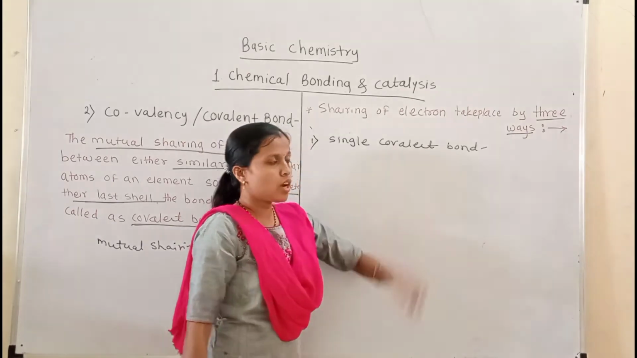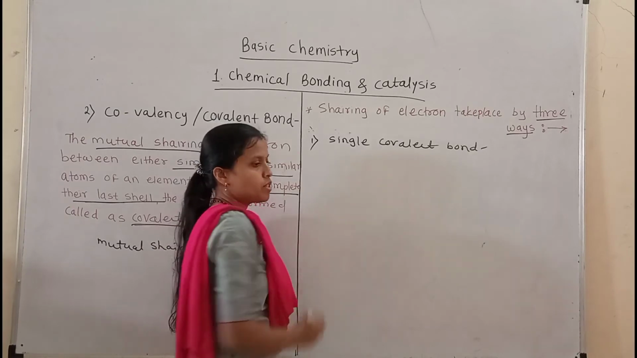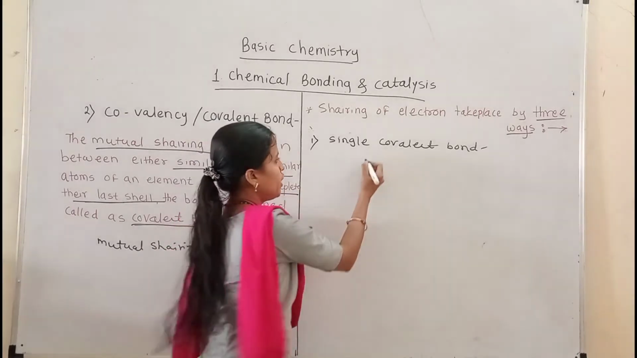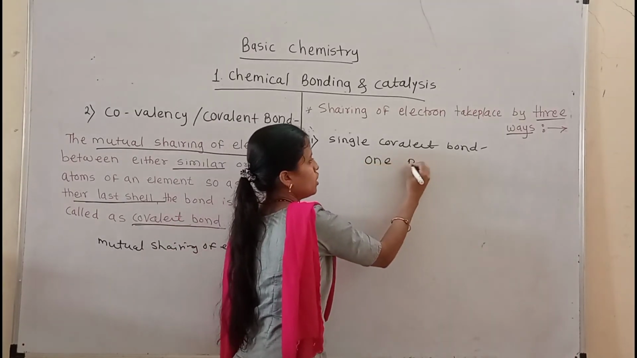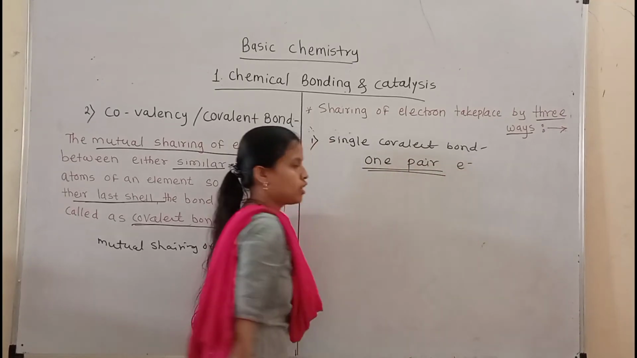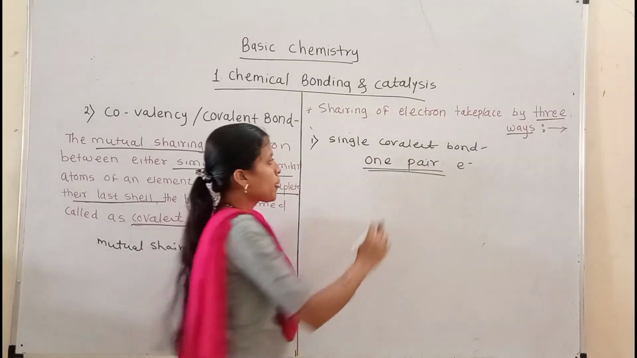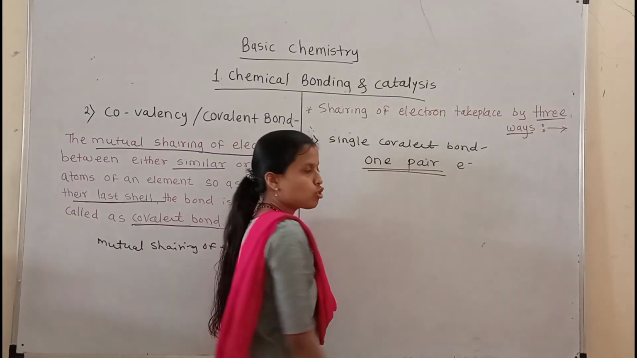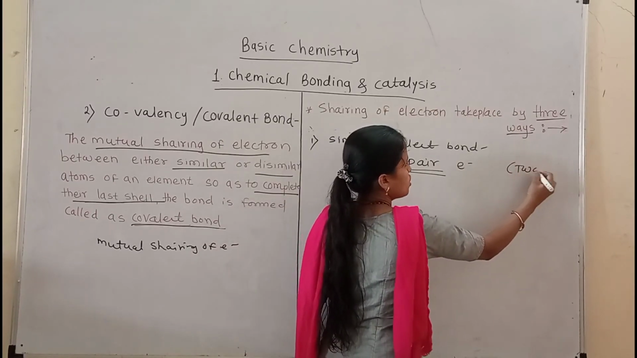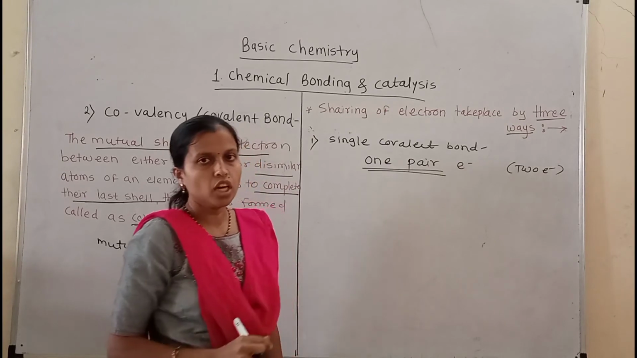The single covalent bond is formed when two atoms share one pair of electrons. One pair of electrons means two electrons, which are shared between the two atoms.